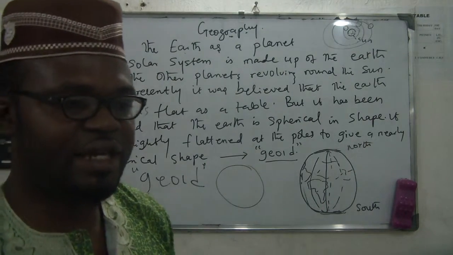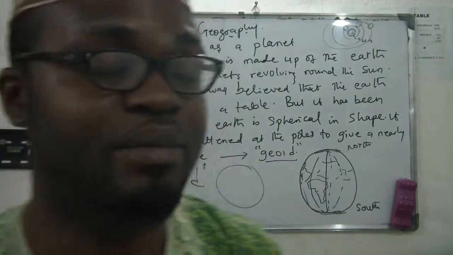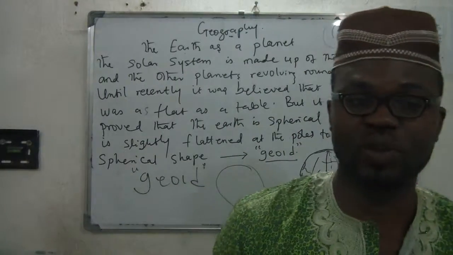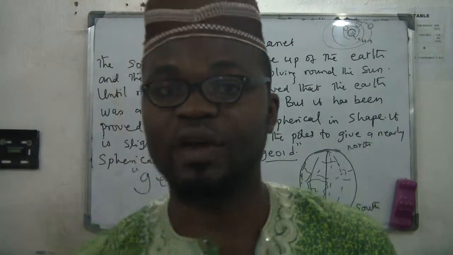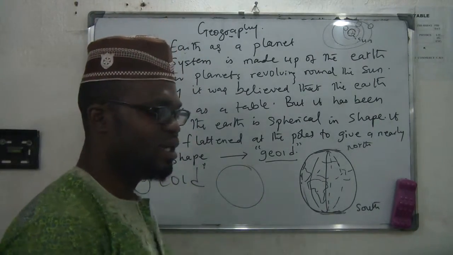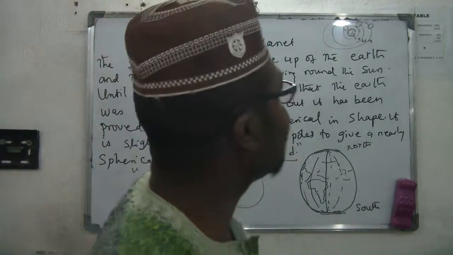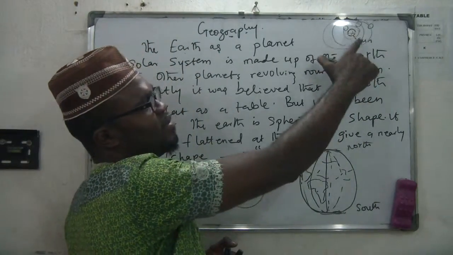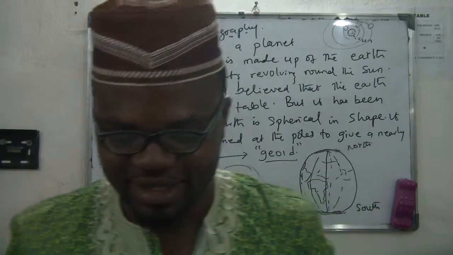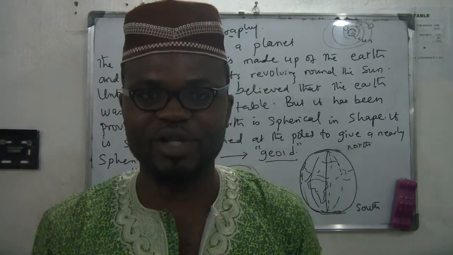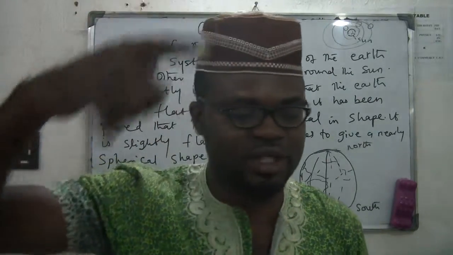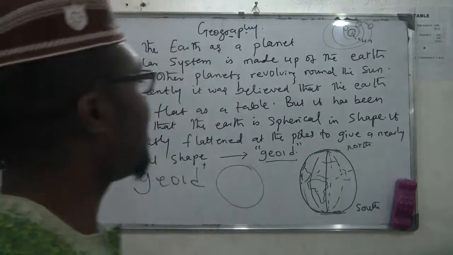So you see, the Earth is actually one of the planets. There are many planets. We have Mars, we have Pluto, we have Saturn, we have Jupiter. There are plenty of planets, 9 of them in the solar system. The chief in the solar system is the sun. The sun is the chief in the solar system because it is the object at the middle, whereas the rest of the planets revolve around it.